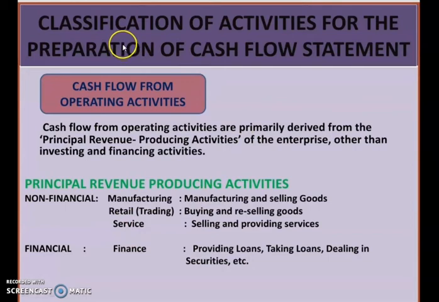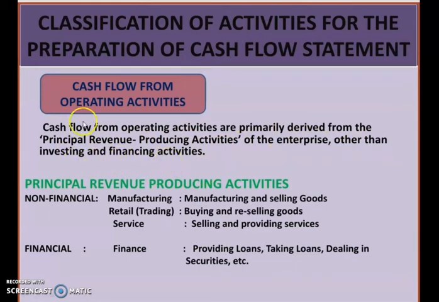So as I mentioned earlier, the cash flow statement can be classified into 3 main activities. So, classification of activity for preparation of the cash flow statement. One of those activities is operating activity. Cash flow from operating activities is primarily derived from the principal revenue producing activity of the enterprise, other than investing and financing activity.